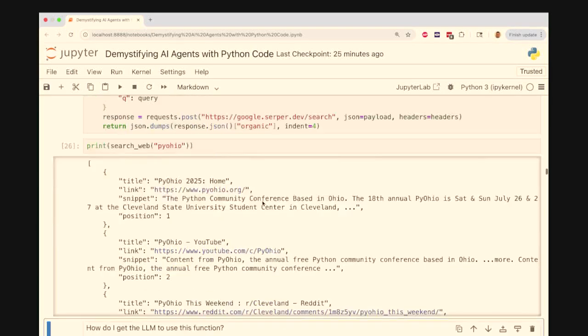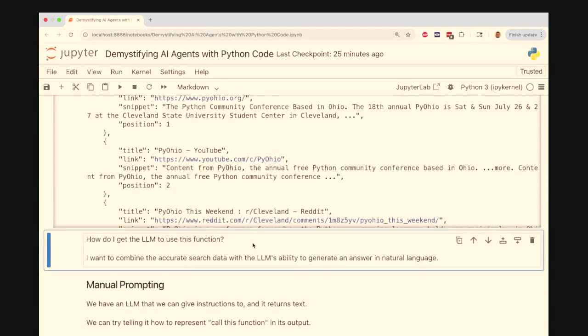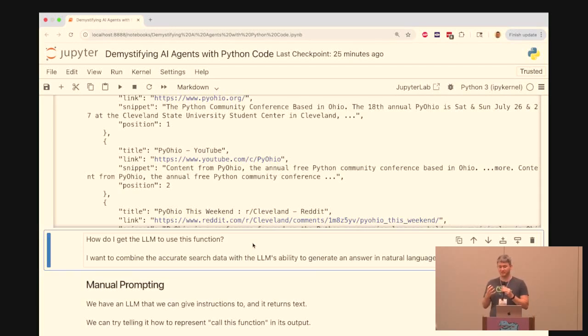So the challenge becomes, how do I get the LLM to use this function? It's combining the strengths of deterministic code with the strengths of an LLM. The LLM can understand the query well, and it can then generate an answer in natural language. But the search is up to date, and it has accurate information. So the power of an agent comes in combining these two things and using both LLMs and deterministic code together to get the right result.